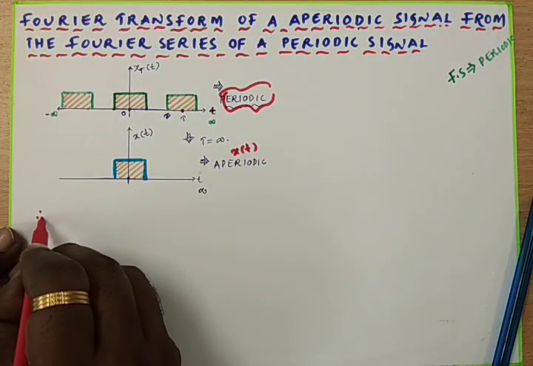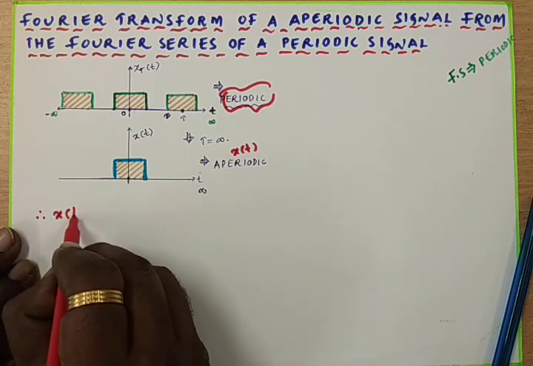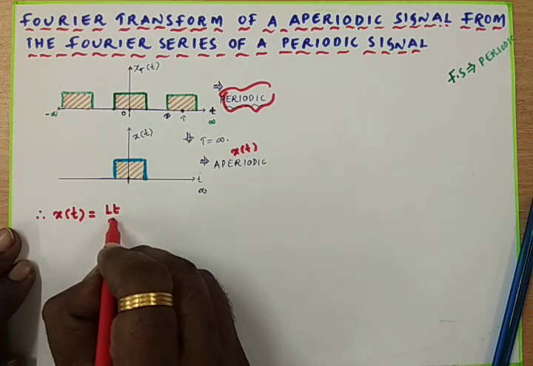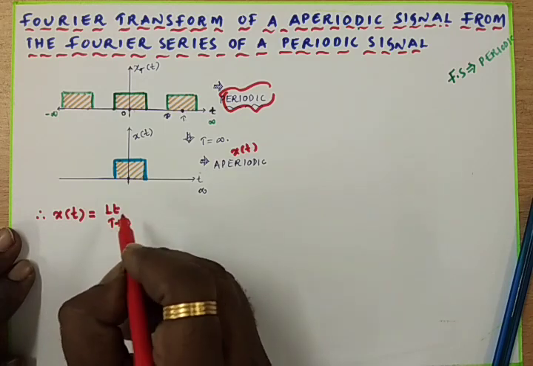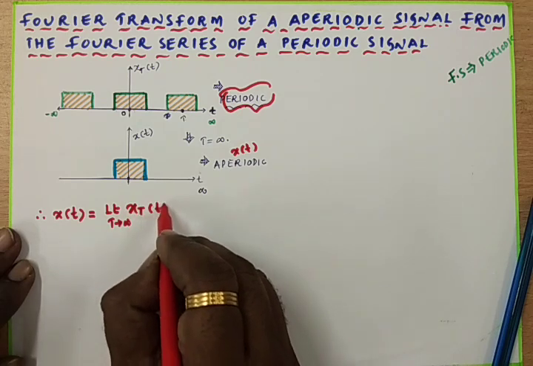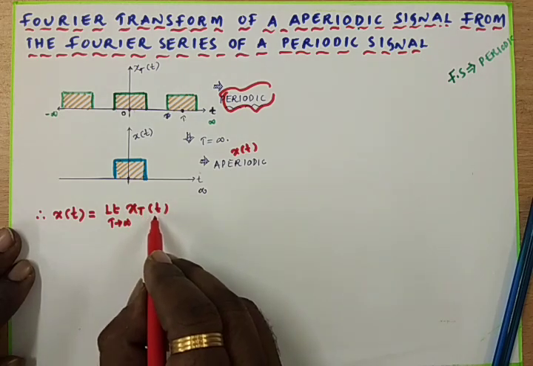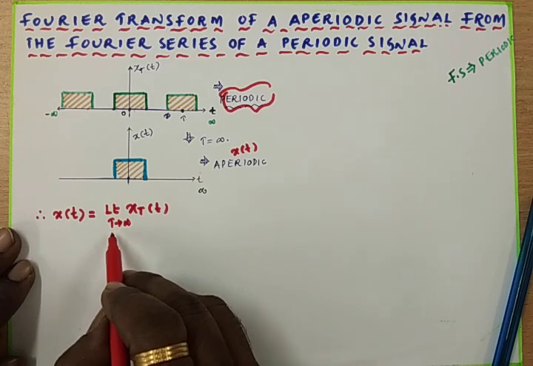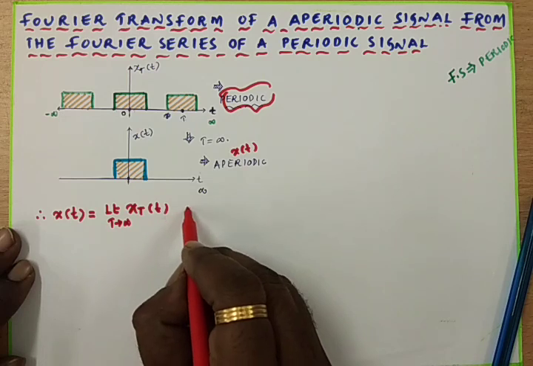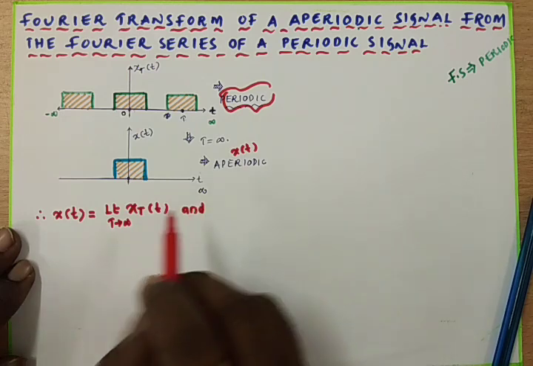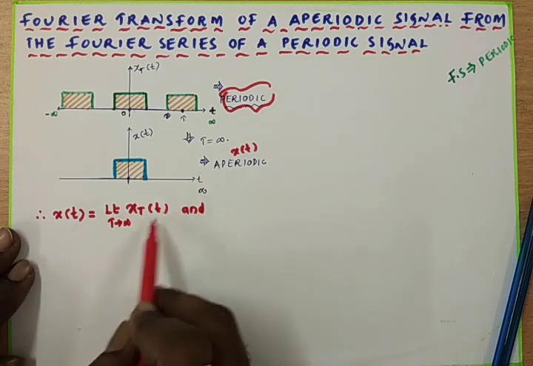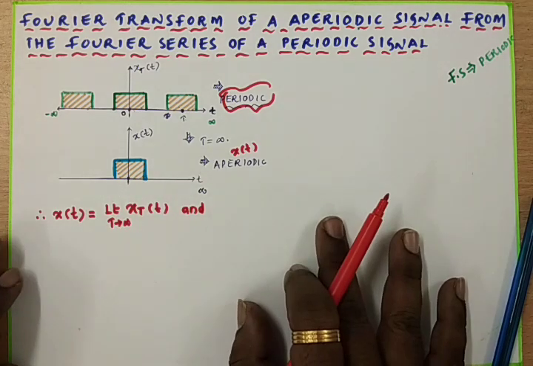Then I can write x(t) = limit as T tends to infinity of x_T(t). Since we take T tends to infinity, the periodic signal converts into the aperiodic signal, which we denote with x(t).